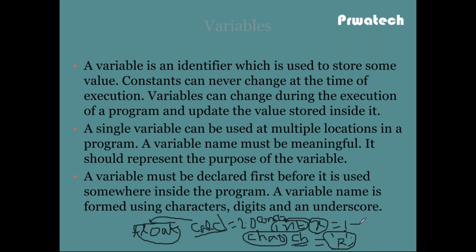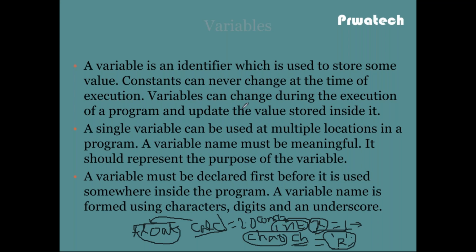This is constant. Somewhere in the program, I cannot change the value of x. If I change the value of x, then the compiler throws an error. x is a constant integer variable. So if I define const int x, I never change the value of x in the entire program.